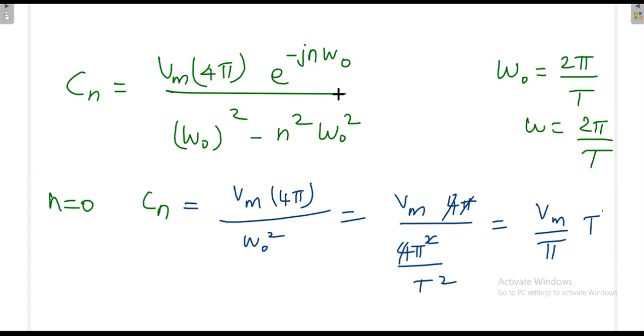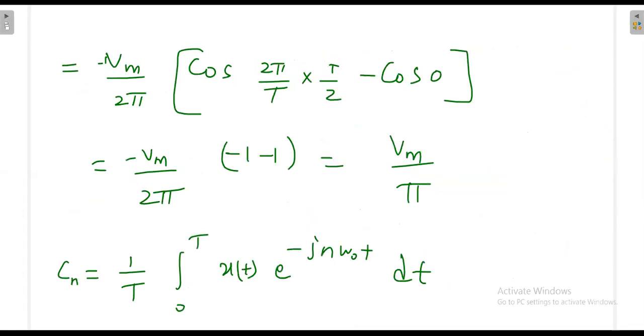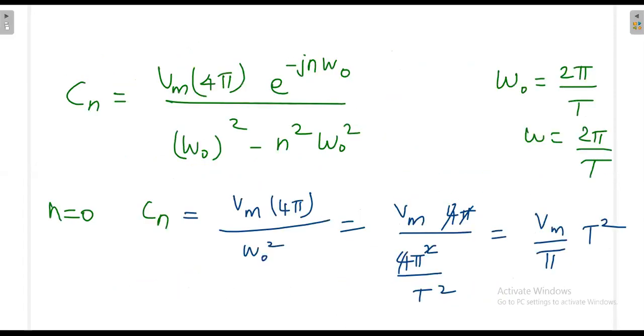Because already we have calculated C naught, the average value, and C naught is equal to Vm divided by pi, this result is not valid. This expression is valid only when n is not equal to 0.